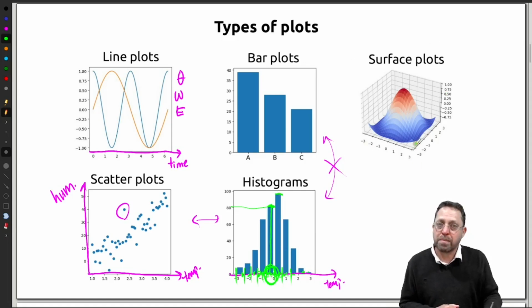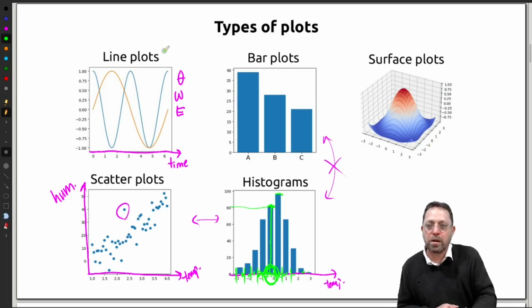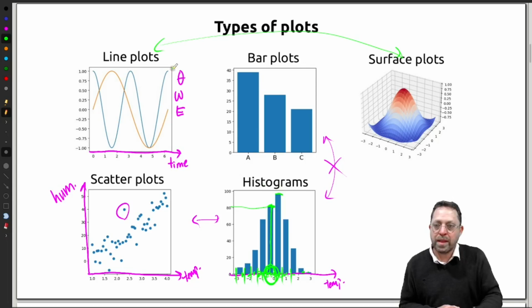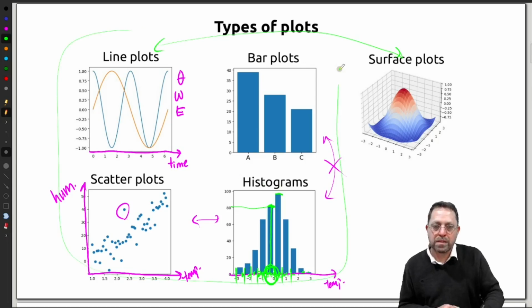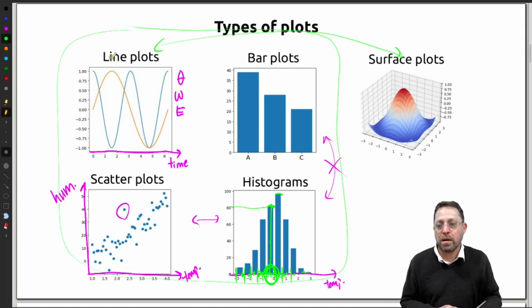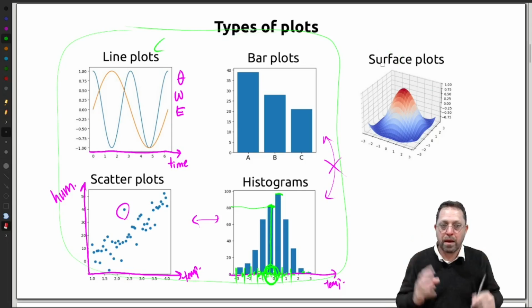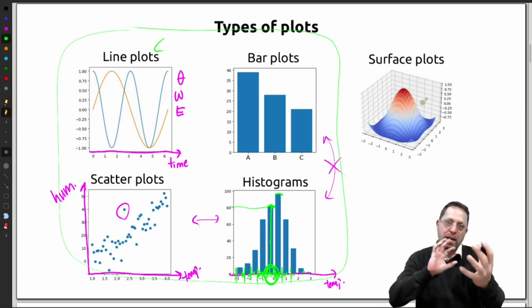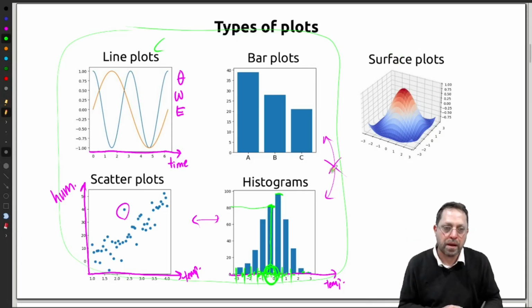Finally, a surface plot, that's actually more closely related to a line plot. These four, line plot, bar plot, surface plot, and histogram, are what I would call a 2D plot. Then a surface plot is an example of a 3D plot. See, you can take a surface plot, it kind of lives in 3D, and you can rotate it around.